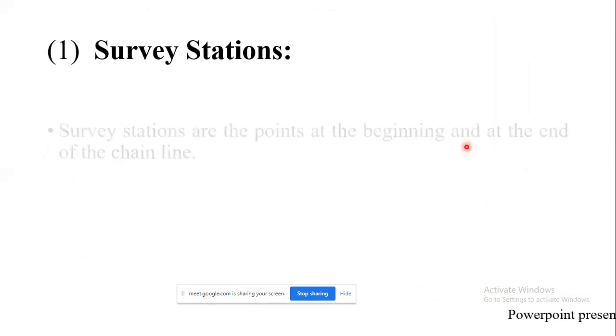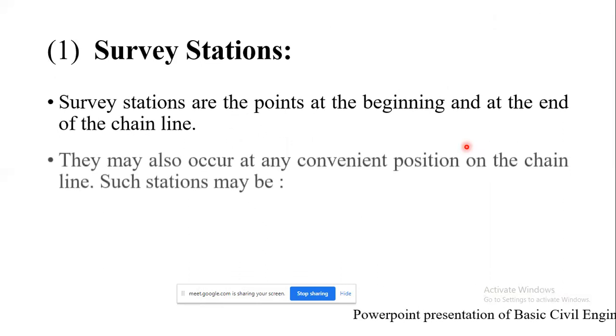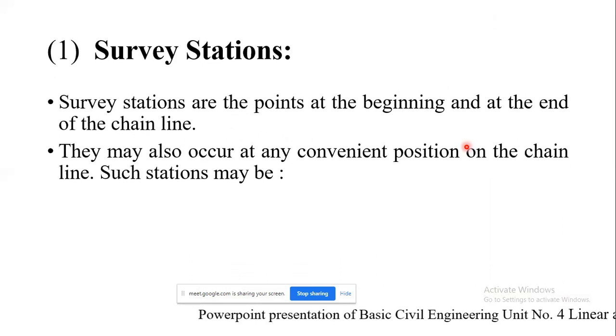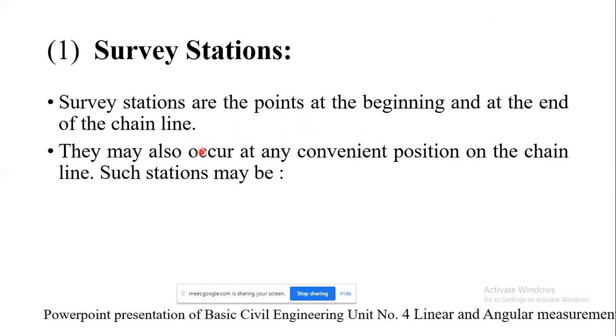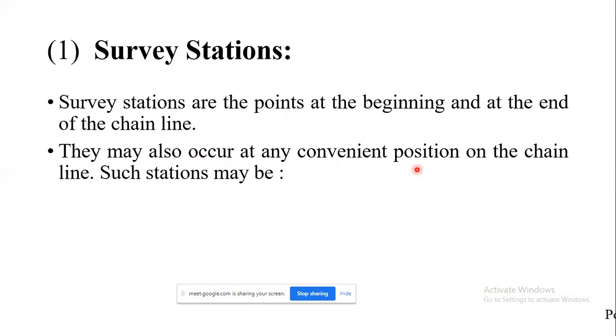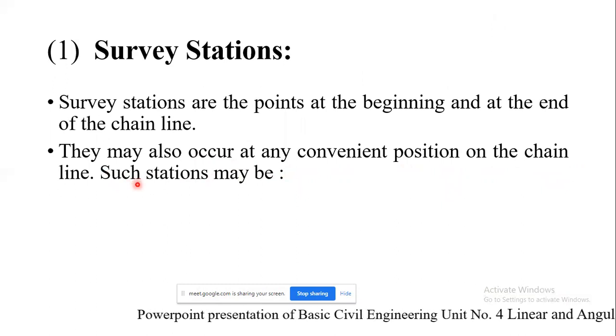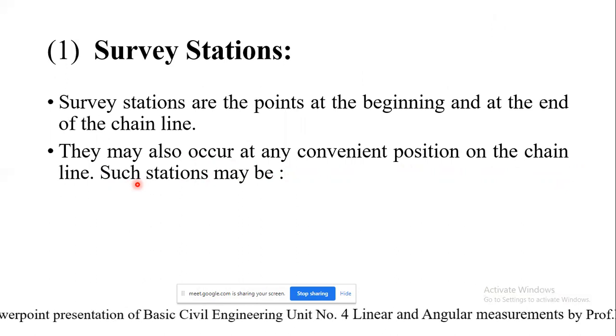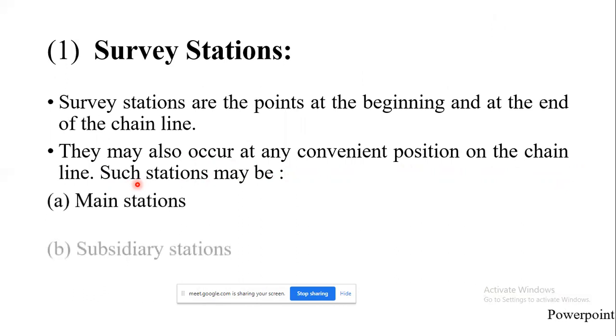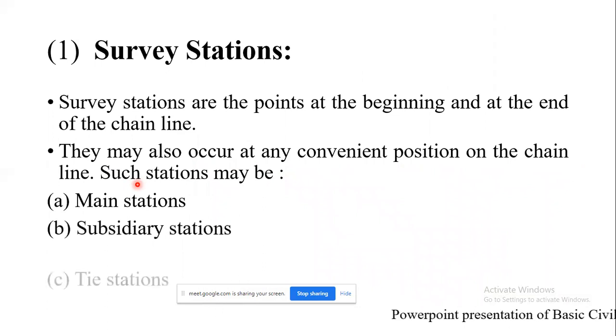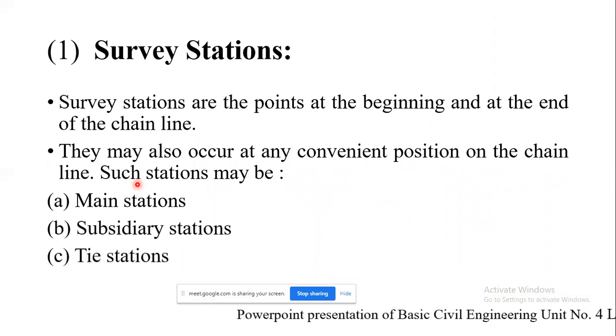Before that, what do you mean by survey stations? Survey stations are the points at the beginning and the end of the chain line. They may also occur at any convenient position on the chain line. As per their importance or where they are marked, the stations are named accordingly, so they might be main stations, subsidiary stations, or tie stations.